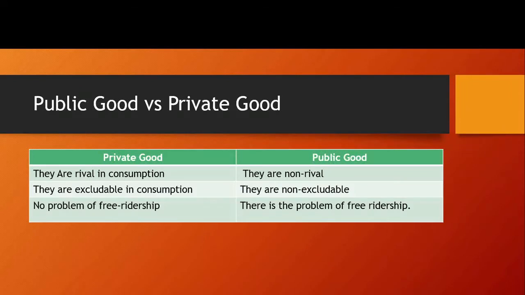Now what does free ridership mean? In case of public good, since nobody can be excluded from consumption, suppose a street light is supplied in a street. Now if a person does not pay for the street light, he still cannot be excluded, because it is already supplied. Nobody can obstruct that light, because he has the right to walk on the street, and how can he obstruct the light?